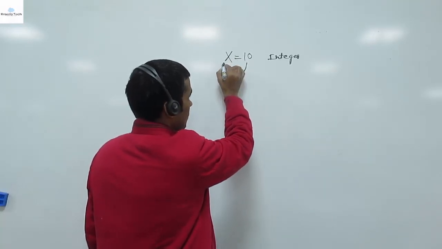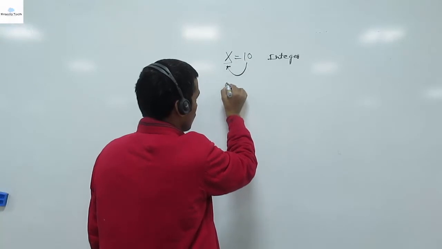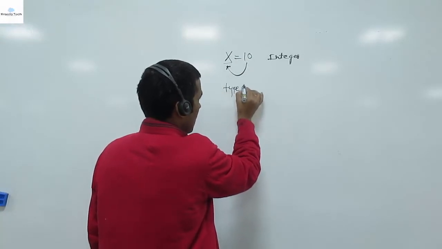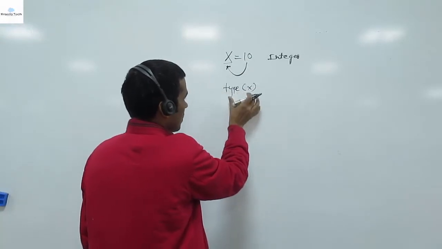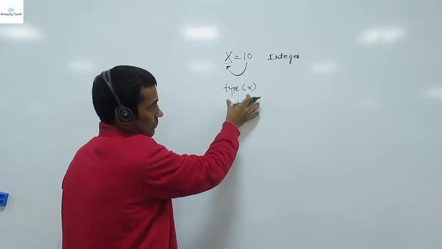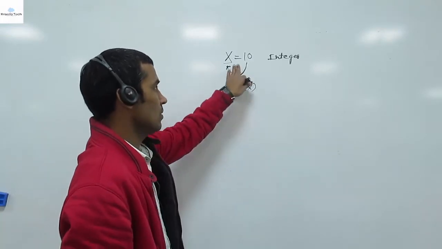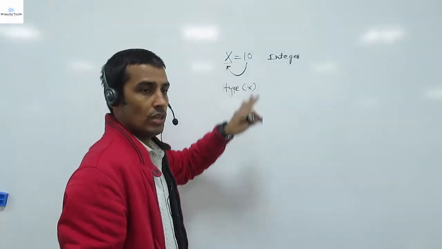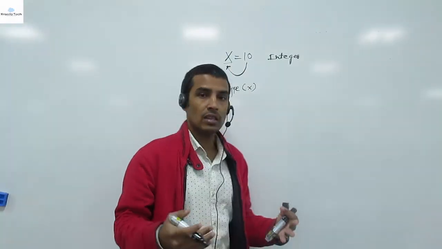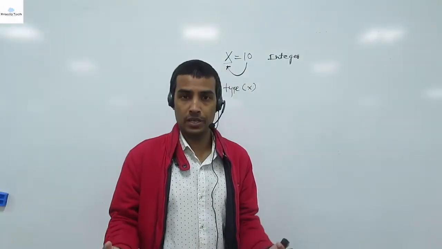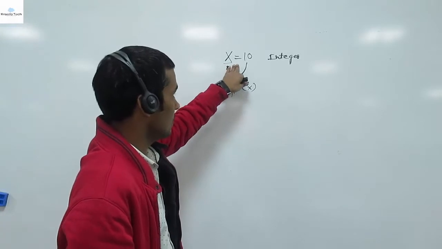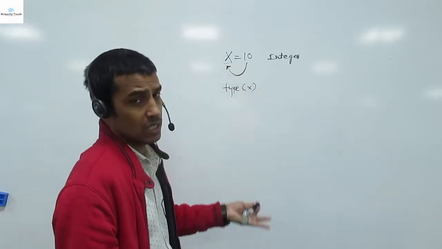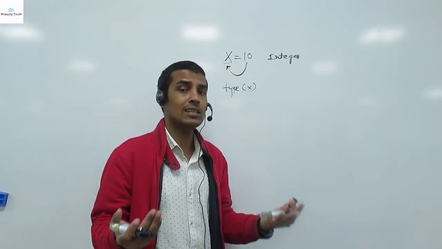Let's say x belongs to the integer type. We have one inbuilt function, type(x). Whenever you run this function, you will get the type, meaning x belongs to the integer class. Each and everything in Python is stored as an object. So x is basically an integer type object, so we can consider x the integer variable.